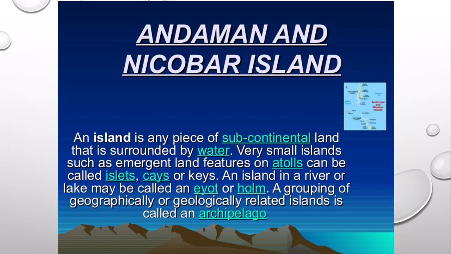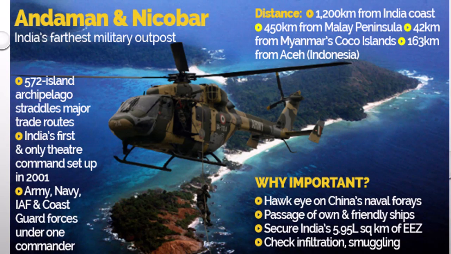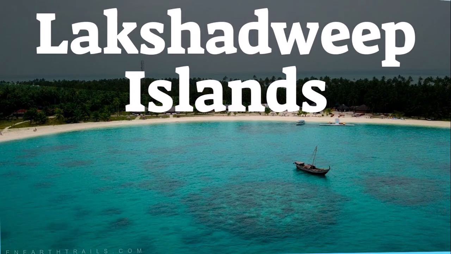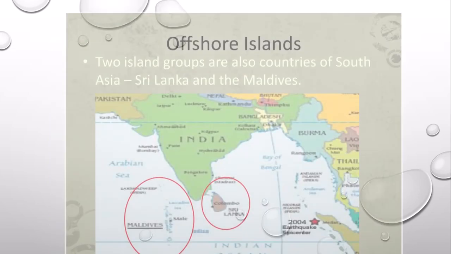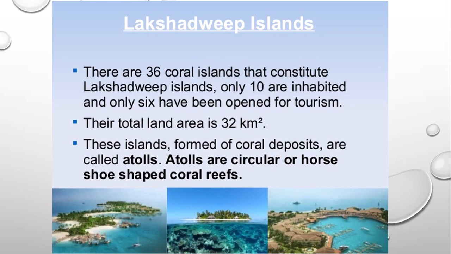So, let's learn about the other side, which is on the Arabian Sea, the Lakshadweep Islands. Shall we learn about Lakshadweep? Actually, it covers an area of 32 square kilometers. This is a small group of coral islands located off the west coast of India. Kavaratti is its administrative capital. The Lakshadweep Islands are separated from the Maldives Islands by the Eight Degree Channel.